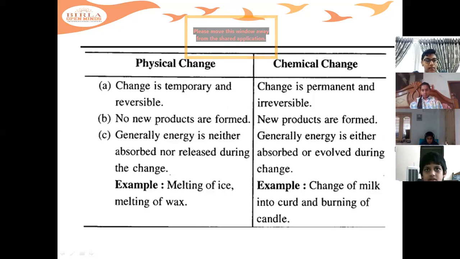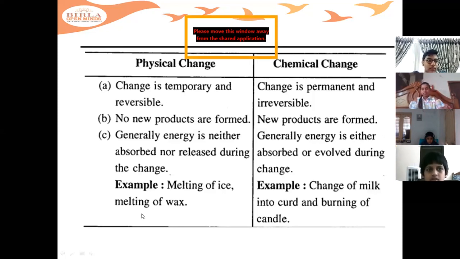Yes, children. So now, examples for physical change, some are reversible and some are irreversible. We have discussed the reversible changes, like melting of ice, melting of wax.